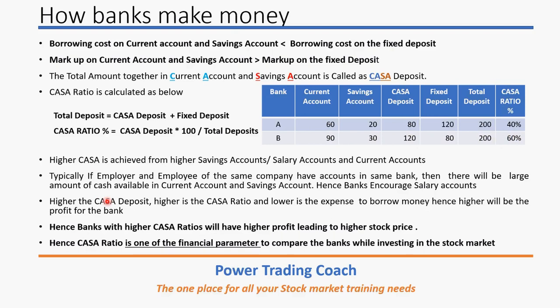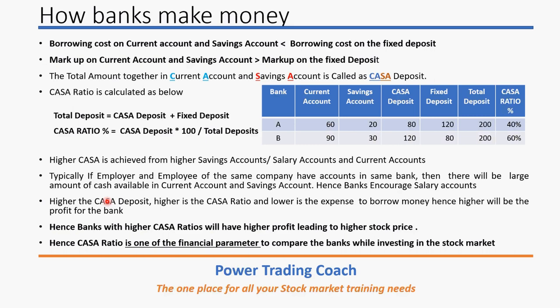Now let us see how the CASA can be improved. CASA is based on the CASA deposit. Higher the CASA deposit, higher the CASA percent. CASA means what? Current account, savings account. If you observe, typically banks will request you to open the salary account with them, and they also go to the employer and request to open the salary account with them. Why do they do so? If you open a salary account with a bank, they will provide you facilities in the form of debit card, credit card, and all. Do you know why? Basically, banks look for salary accounts because they can have a big number of salary accounts with them, which are basically savings accounts.